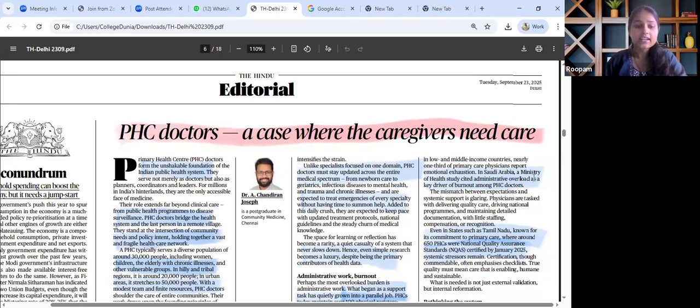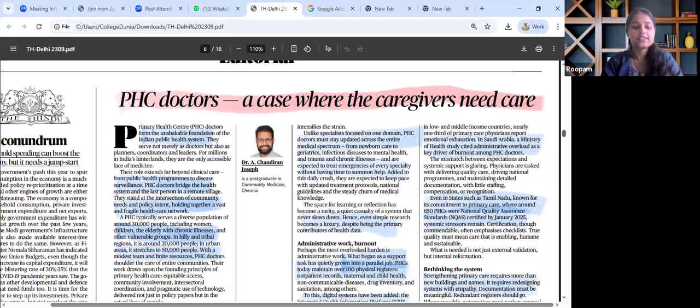This article will fall under GS paper 2 under the theme issues related to health and policy. This is also very much relevant with regard to fulfillment of our SDG, that is SDG 3. Then what is the role of the committee that is being formed with regard to improving healthcare services in India?